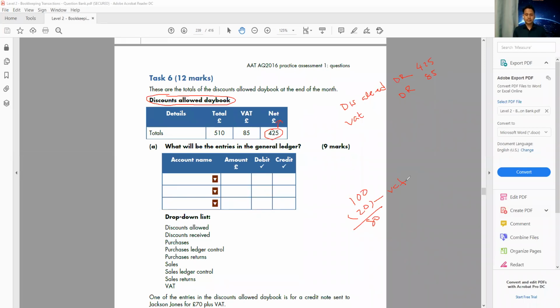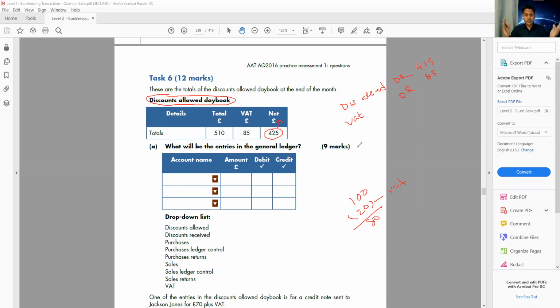That's also debit. And the final question is, because of the discount, is the customer going to pay me more or less? If I give a discount to my customer, they're going to pay me less money. So I have a name for the customers, isn't it?